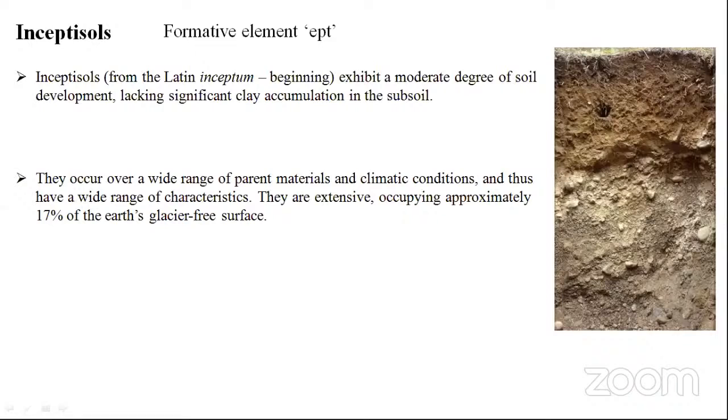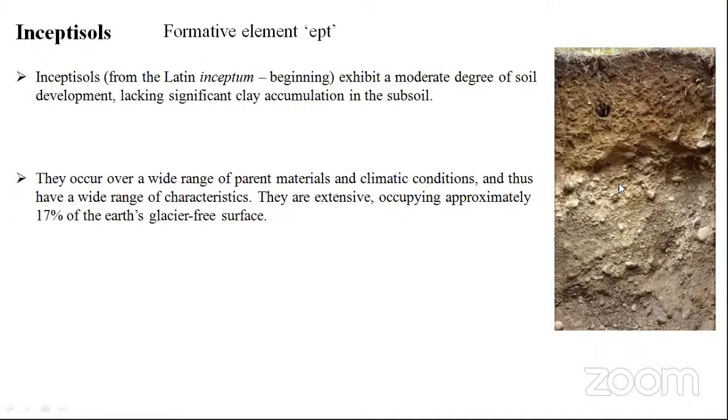And another called inceptisols. Personally, in my area, especially southern Andhra Pradesh, especially in the district of Ongole, you can see only a very small amount of soil, some weathered soil, and mostly you can see only regolith. So weathering was very limited. A moderate degree of soil development you can expect here, and somewhat significant clay accumulation in the subsurface. They occur in a wide range of parent material and climatic conditions.